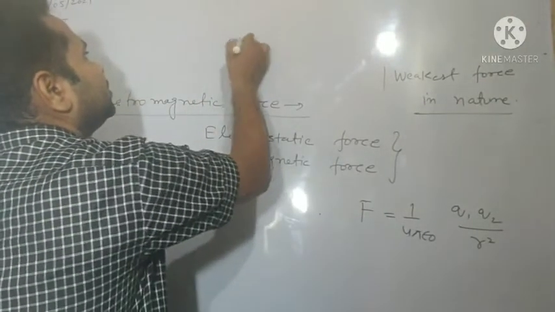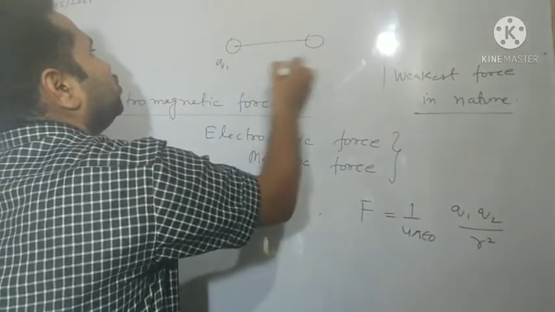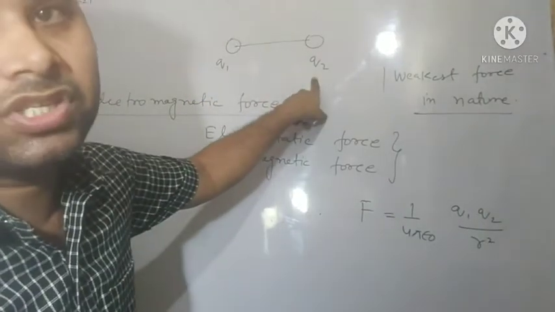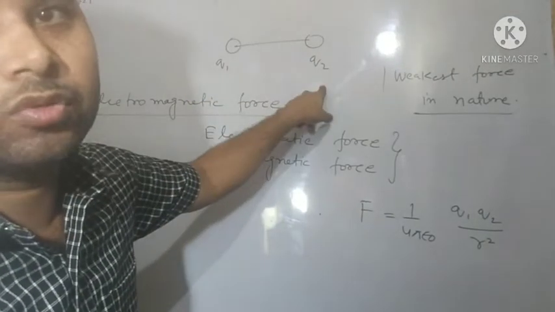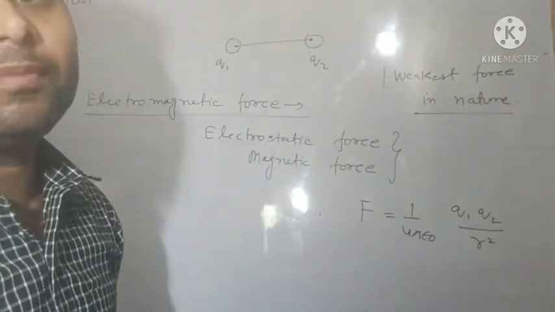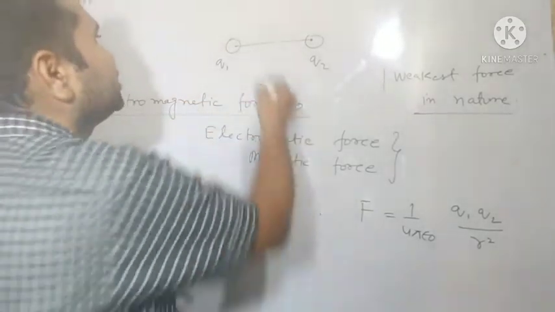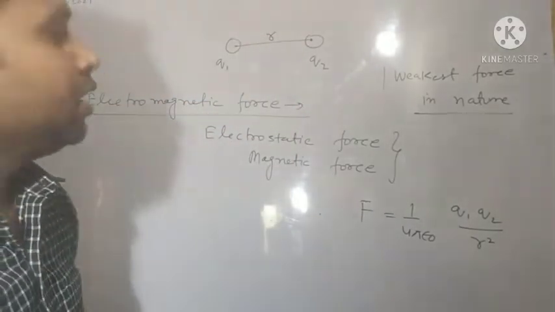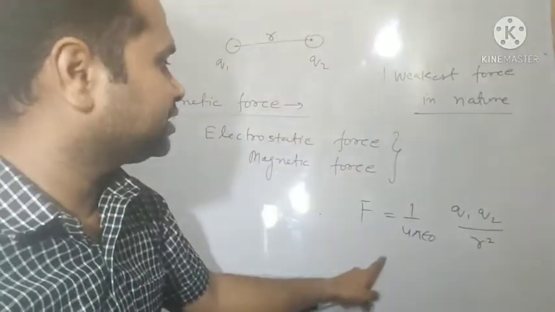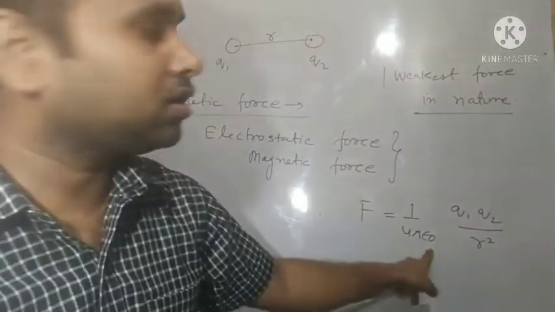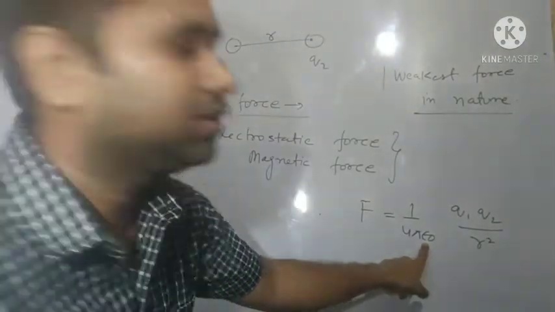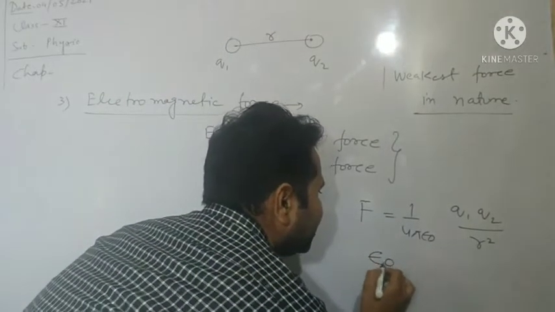If two charges q1 and q2, first, these two charges should be stationary, and they should be point charges, separated by distance r. Then the electrostatic force acting between these two charges is given by 1 upon 4 pi epsilon naught q1 q2 by r square, where this symbol is epsilon naught.